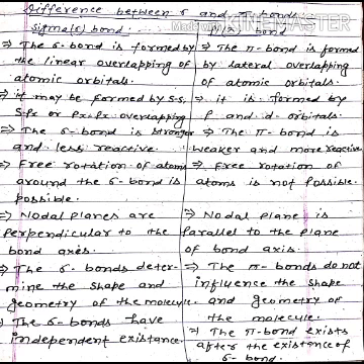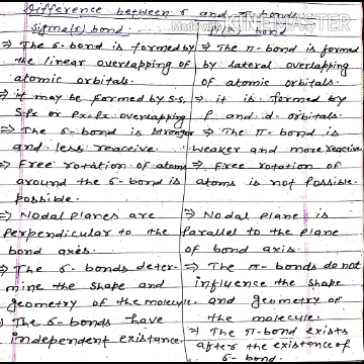Difference between sigma and pi bonds. Sigma bond: the sigma bond is formed by linear overlapping of atomic orbitals, while the pi bond is formed by lateral overlapping of atomic orbitals. Sigma bond may be formed by s-s, s-px or px-px overlapping. Pi bond is formed by p and d orbitals.